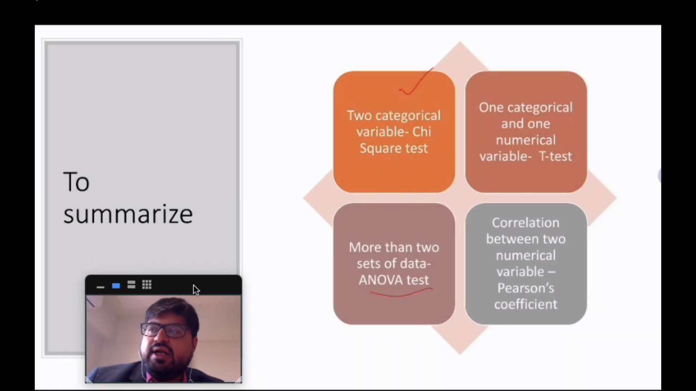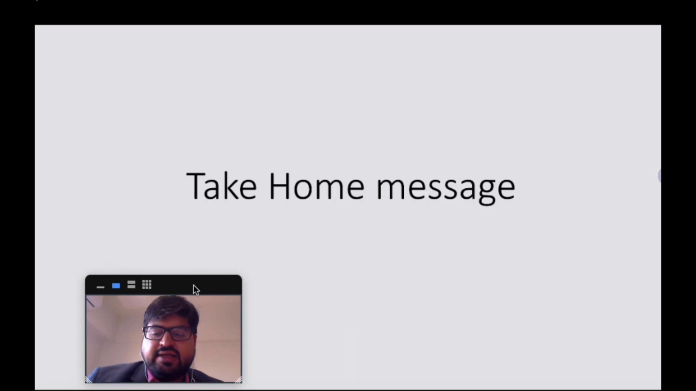And when you are correlating, let's say you are correlating between the height and weight of children who have Prader-Willi syndrome, right? If you want to do that correlation, that is where you use a Pearson's coefficient. So these are all various statistical tests you'll use for analytics.